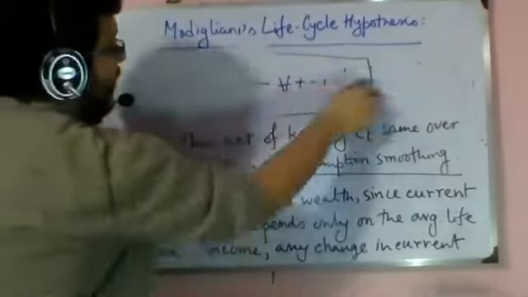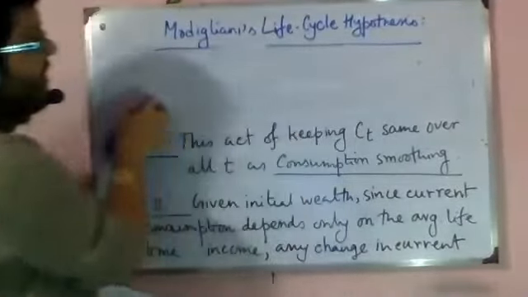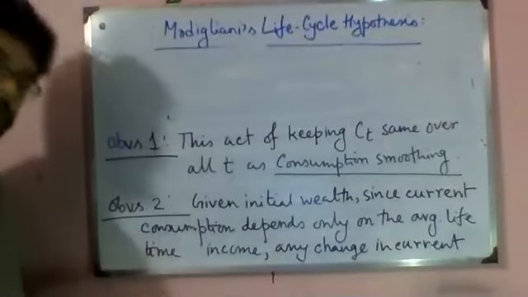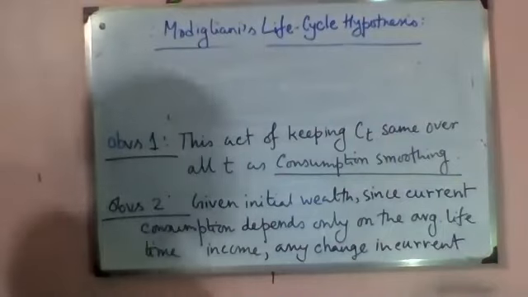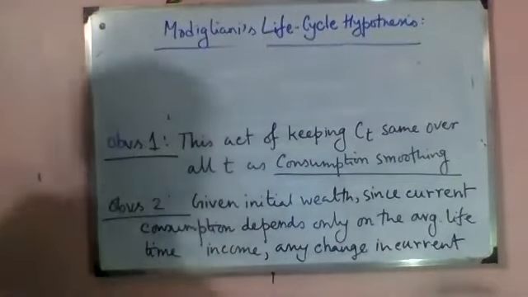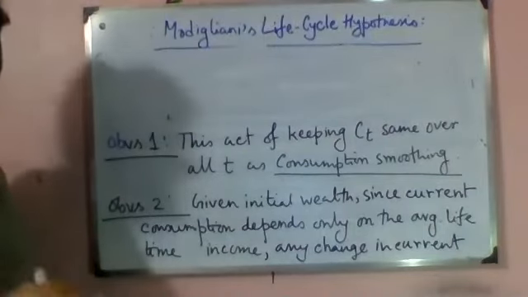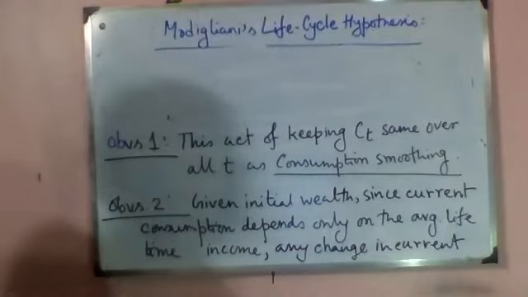We saw that consumption remains the same over all the periods, but we have not assumed, and this is the fact, that current income will change. So now we are asking, where will that change in current income go if consumption remains the same? So this is observation 2.